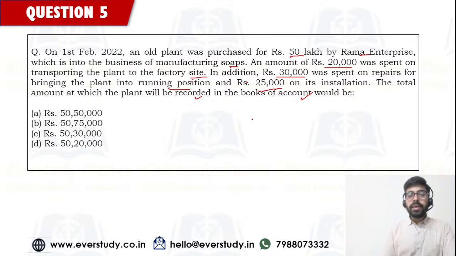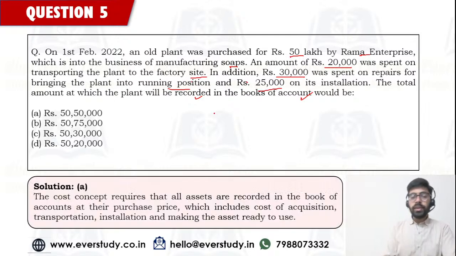So basically this concept is related to your historical cost principle of accounting, your cost concept of accounting. So you have to include each of these elements, and I'm seeing the answers coming in as option number B from Shashi, Carolina, Shalini, Ellen, Praveen. All of you are saying, sir, answer is going to be option number B. So let's check out the right answer. So basically we have to add 50 lakh plus 20,000 plus 20,000 plus 30,000 plus 25,000.